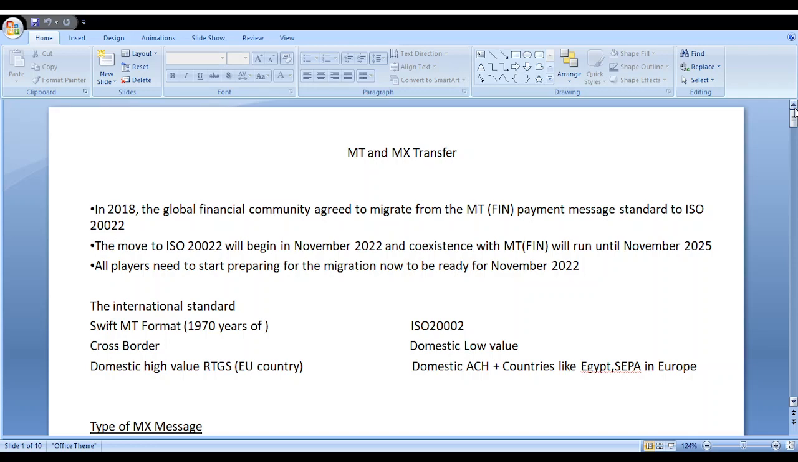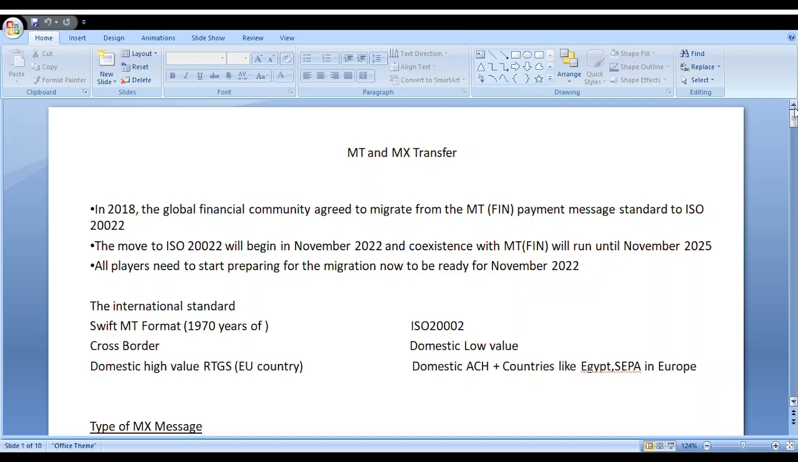Why we need to move MT to MX? The MT message is a very old message. It was introduced in 1972, and still to date the banks use the same kind of format. That message also has so much legacy, and it's not adapted for all languages. These are the problems available in MT messages, and these problems are overcome by MX messages. That is the reason they are transferring to MX messages.